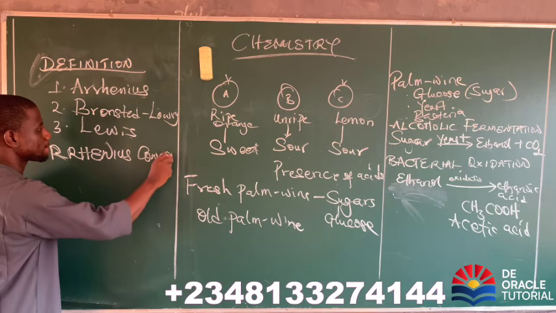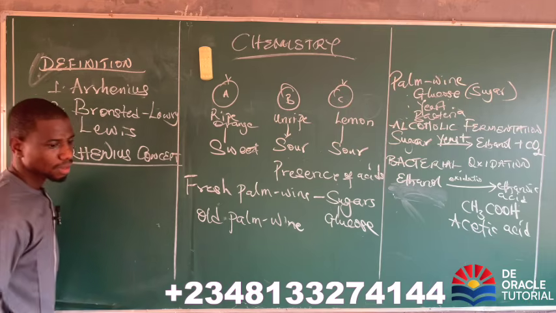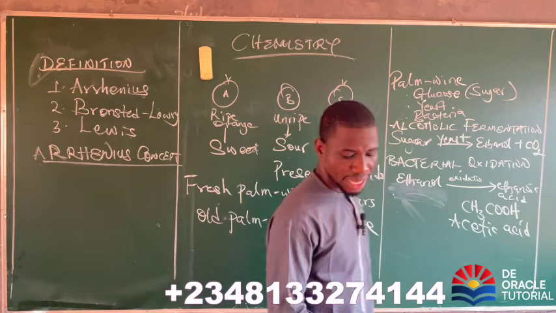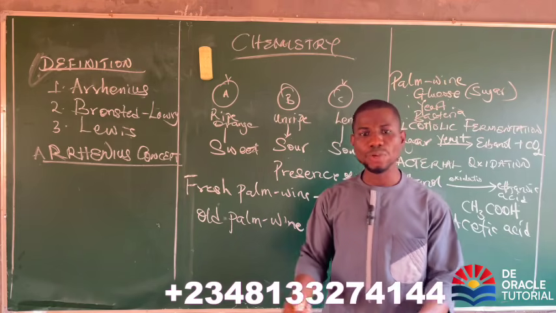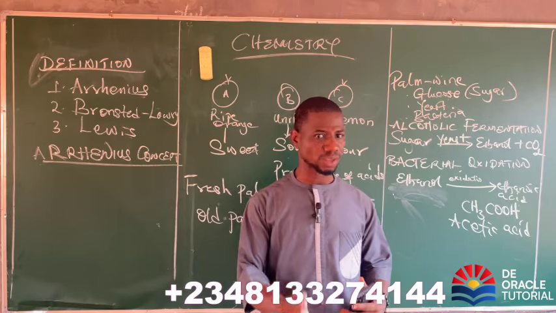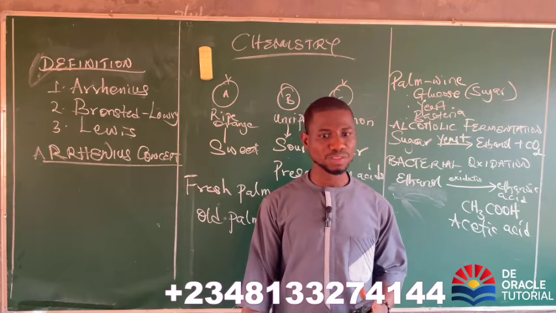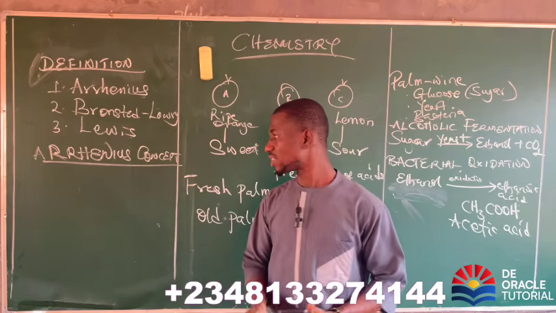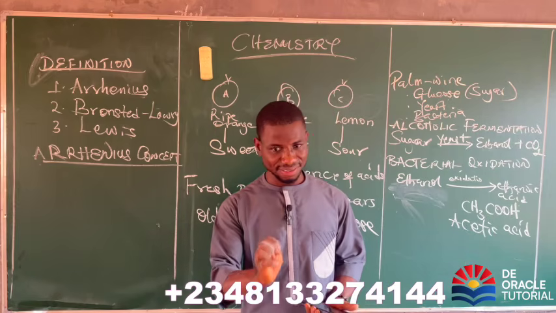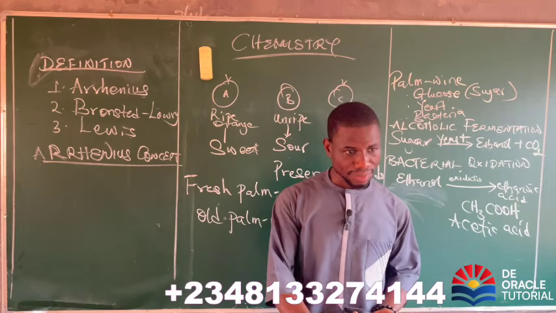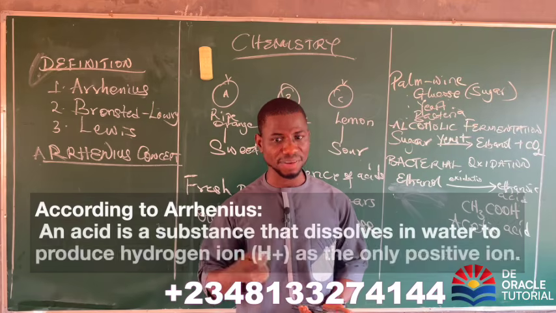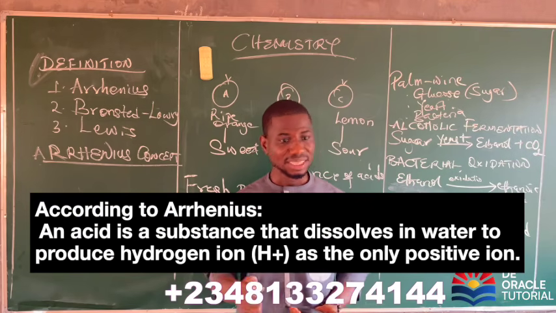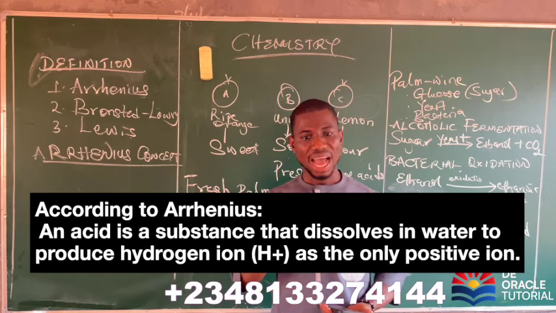Arrhenius concept. Now, according to Arrhenius, he defined acids and bases based on what they do when they are dissolved in water. According to Arrhenius, an acid is a substance that will dissolve in water to produce hydrogen ion as the only positive ion. I repeat, it's a substance that dissolves in water to produce hydrogen ion as the only positive ion.